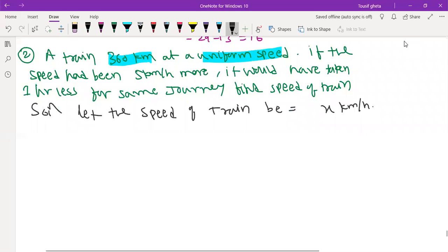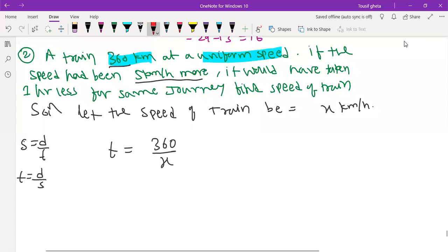So distance is 360, right? If the speed had been 5 kilometers per hour more, then it would have taken 1 hour less. We know already the formula. Speed is equal to distance by time, so time is equal to distance by speed. That I am going to do. Time is equal to distance, 360 kilometers, and the speed of that train is x.